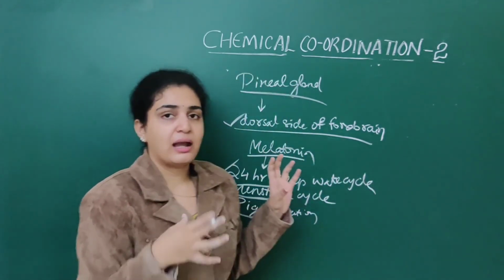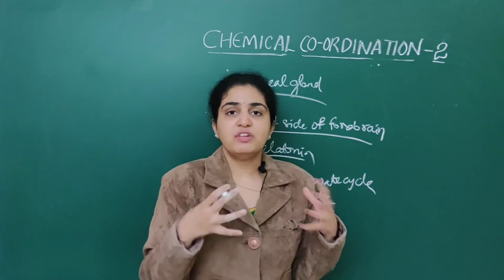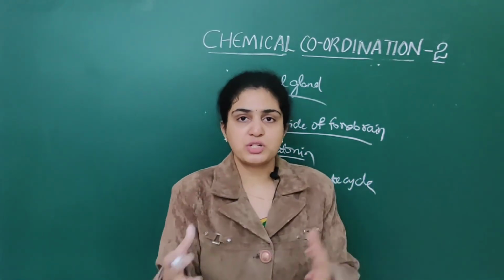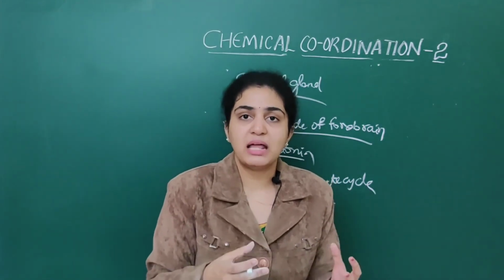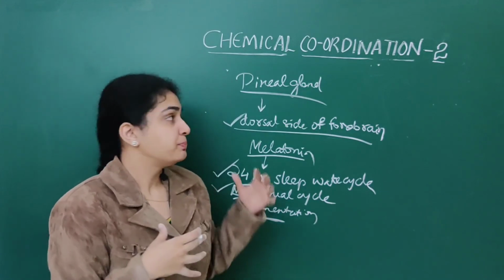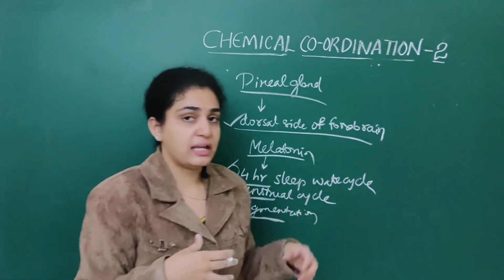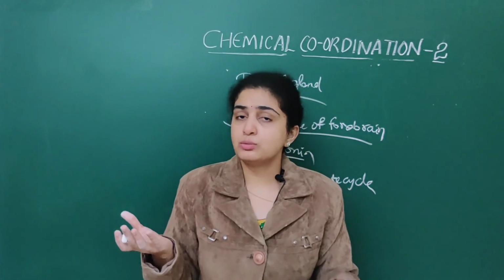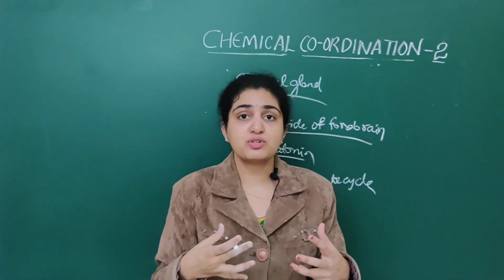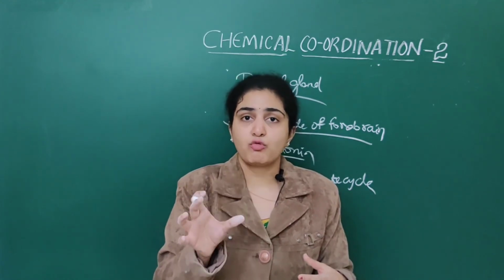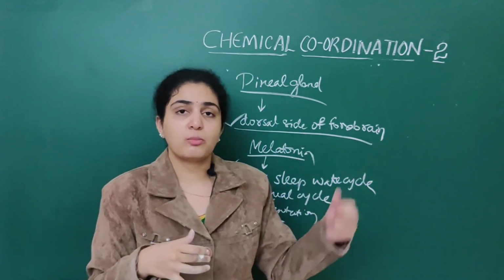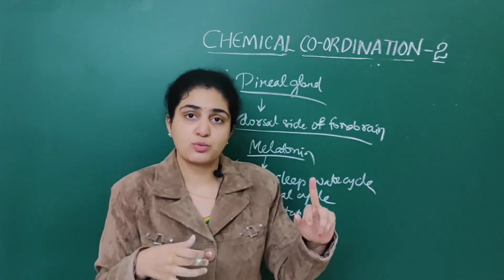Whereas in the pineal gland, mainly they will ask which hormone is secreted by the pineal gland. They will give you options. Then you should say it is melatonin, which helps the 24-hour sleep-wake cycle of the body. So the pineal gland plays a very important role. When it comes to the first gland, the pituitary gland, an important question they ask is: what hormones will the pars nervosa secrete? Pars nervosa will secrete 2 hormones, oxytocin as well as vasopressin.